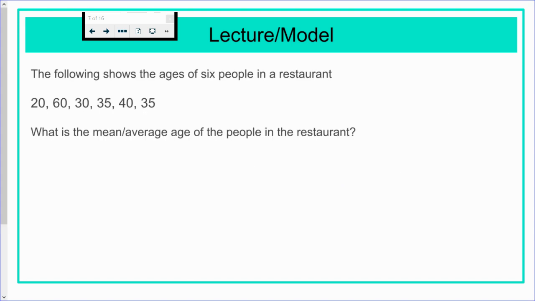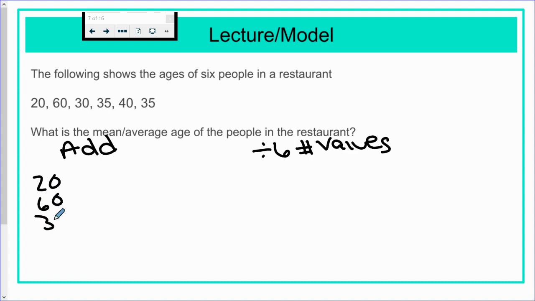All right, so now that we have practiced that, let's put this into context. The following shows the ages of 6 people in a restaurant. What is the mean or average age of people in the restaurant? So remember, to get mean, you add, and then we're going to divide by the number of values, which in this case is 6. So first we're going to add them together. I like to kind of group them. So I'm going to do 20, 60, 30, and then 35, 40, and 35 again.